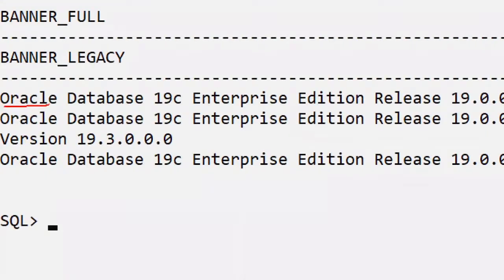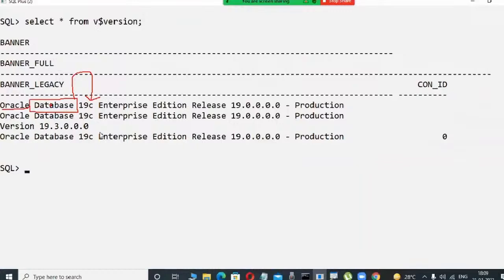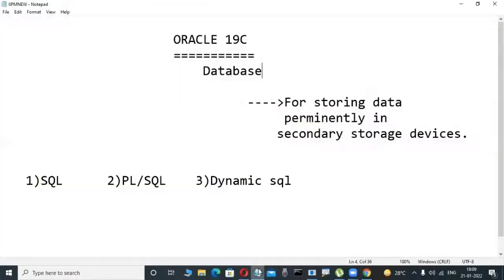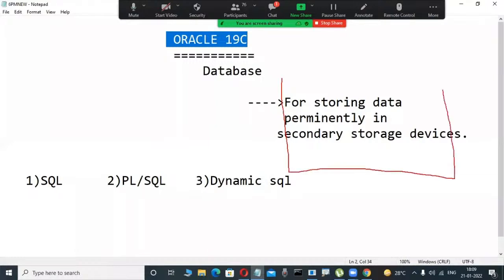Oracle is a product from Oracle Corporation. But what type of product is it? A database product. The version we are learning in our course is 19c, a version of this DB product. What is this database? Once we install the Oracle software, automatically some place is created on the disk. In this place, we permanently store data.